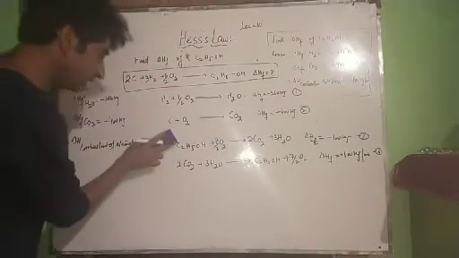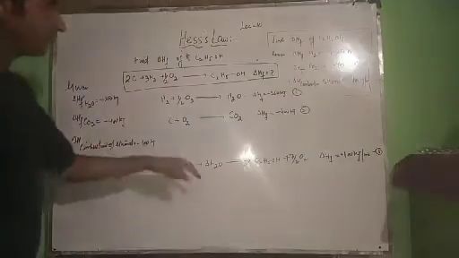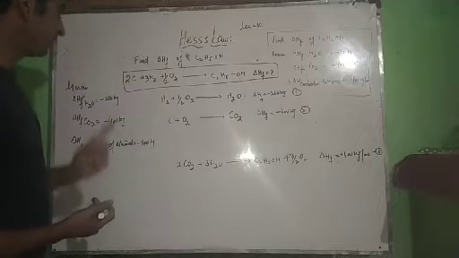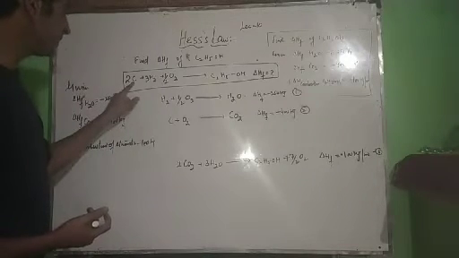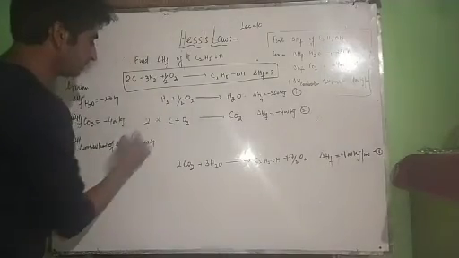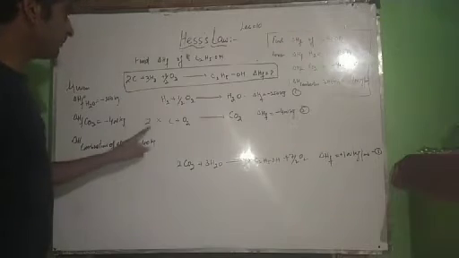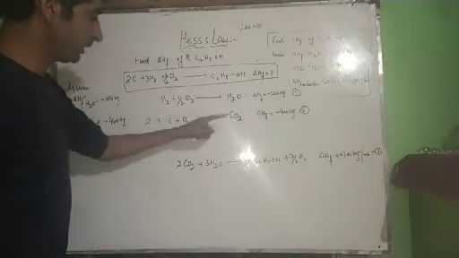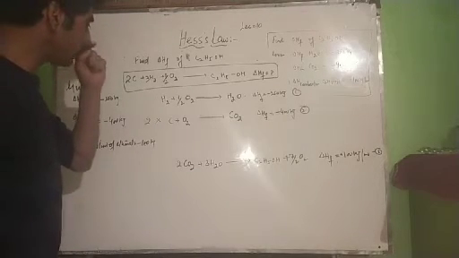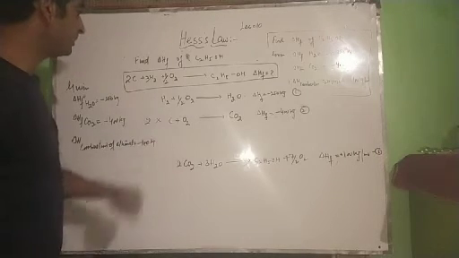Now I'll rub this equation out. You might have noted it. Now see, how can we get this equation from equation first, equation second, equation third? See, we have 2 carbon atoms over here. We have only 1 carbon atom over here. Multiply this equation by 2 so that we can get 2 carbon atoms. On multiplying this equation by 2, you get 2 times carbon dioxide. Here we have also 2 times carbon dioxide. Now what about oxygen atoms? We have 2 oxygen atoms plus half oxygen atom.